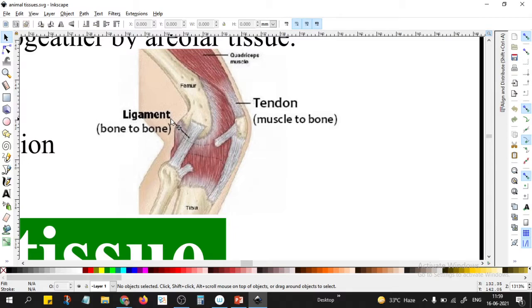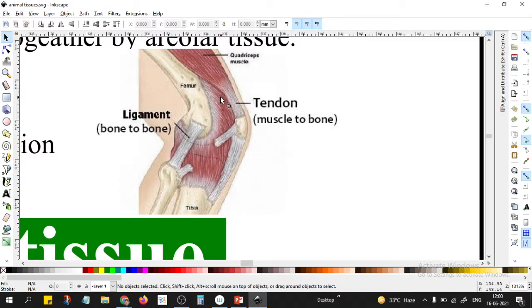What happens most often is a ligament tear. The bone to bone attachment tears, and it takes a lot of time to heal. So the connection between bone to bone is the ligament, and between muscle to bone is the tendon.